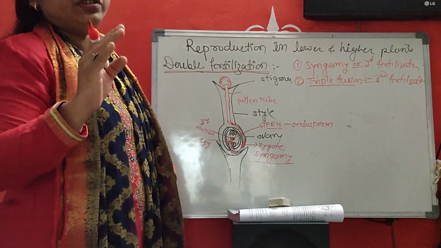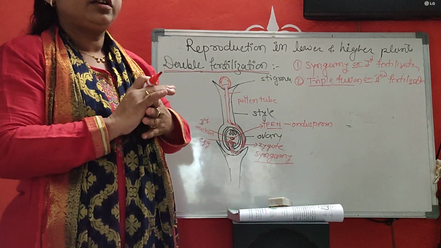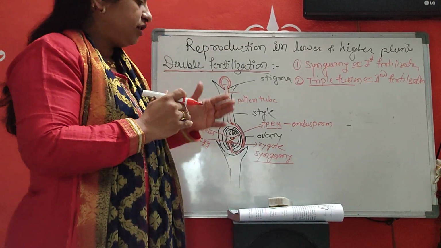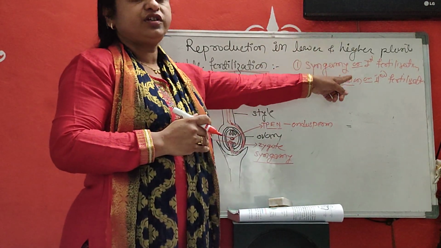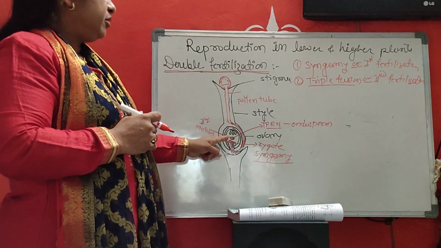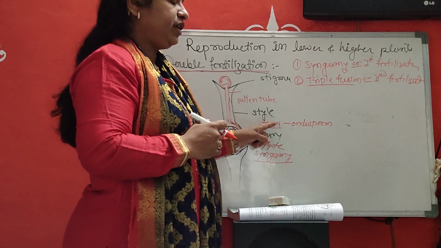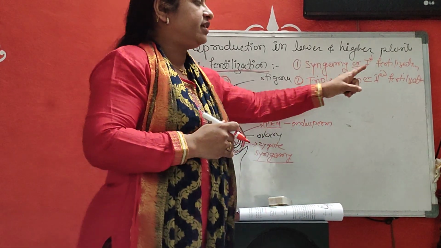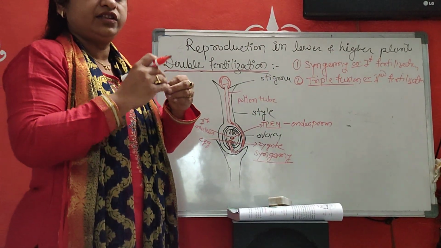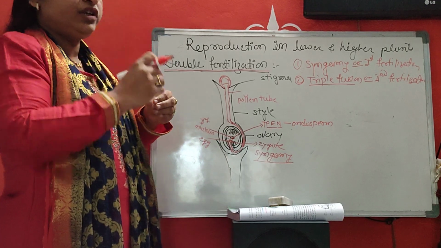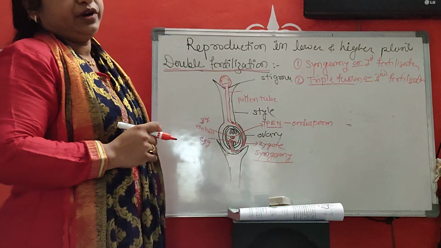First of all, you mention the definition of double fertilization. What is meant by double fertilization? The union of a male gamete with a female gamete produces a diploid zygote. This is called the first fertilization, and another male gamete unites with the secondary nucleus and produces a triploid primary endosperm nucleus. It is called the second fertilization. Both take place in angiosperms. It is a unique character of angiosperms, and this is called double fertilization.